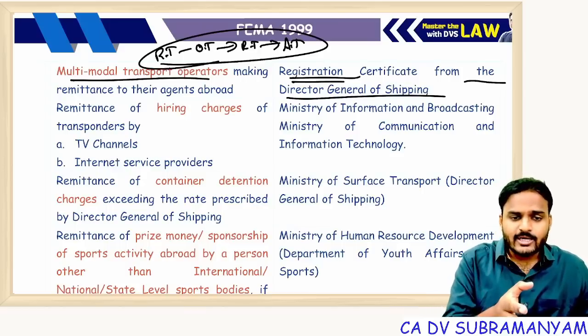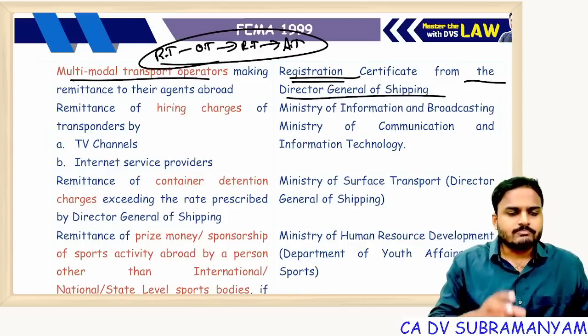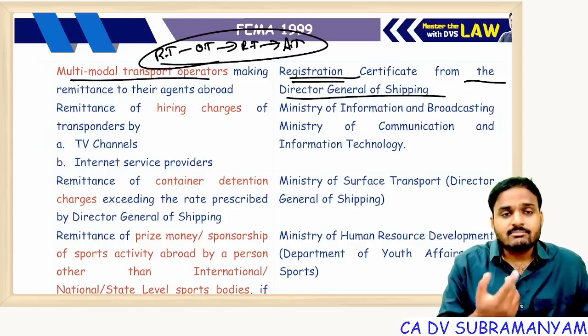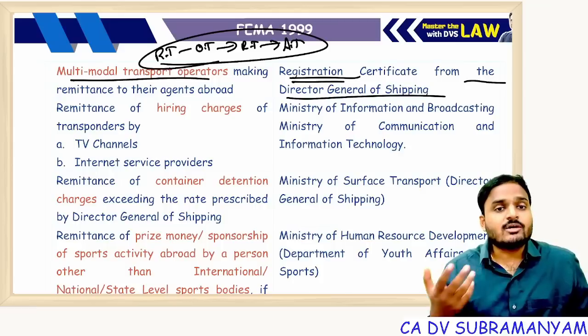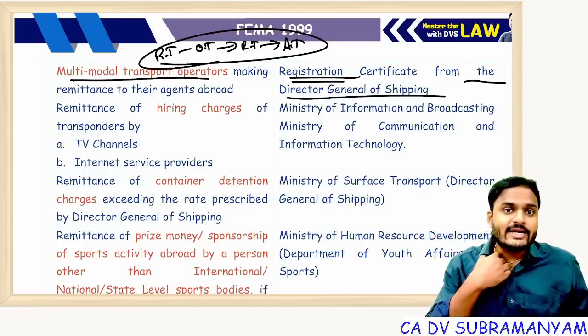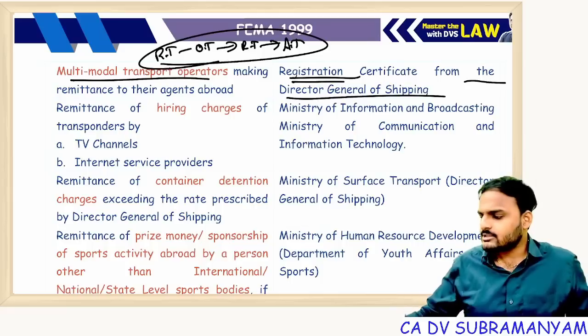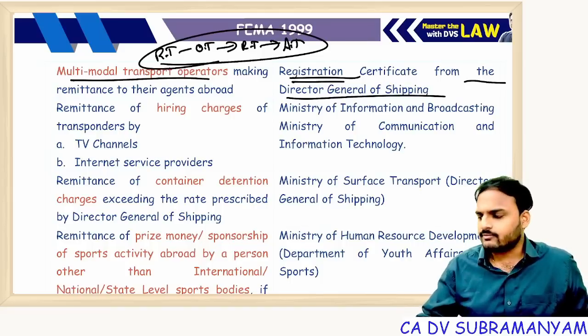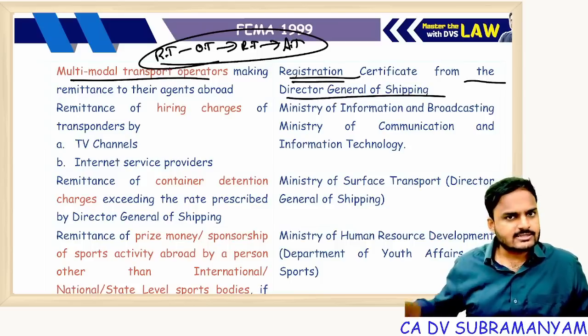Because of Paytm, my seats are getting booked, so Paytm charges some commission, and I'll pay it. Suppose it's not Paytm but Alibaba, a service provider outside India. For payment of commission, withdrawal of foreign exchange is required, and for that, a registration certificate from the Director General of Shipping is mandatory.